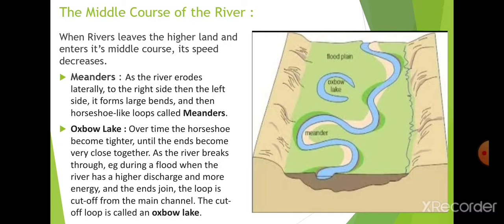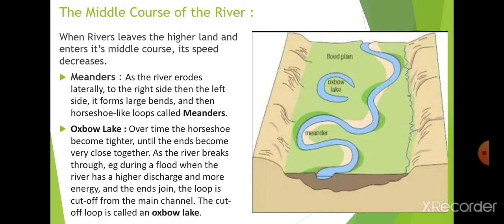So the land which is eroded by the river, that converted into the lakes, meaning that gap, which was part of the river in the form of a meander. With the change of the river course, it gets separated, and when it rains or the river gets flooded, these oxbow lakes get filled with water and form an oxbow lake.